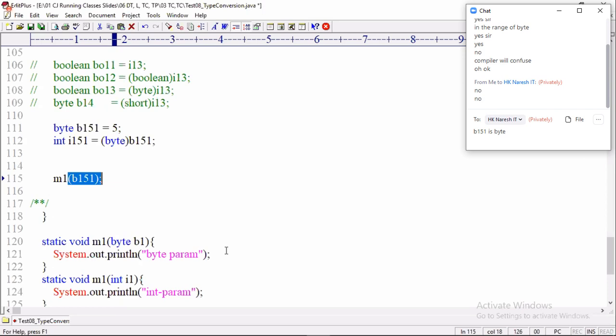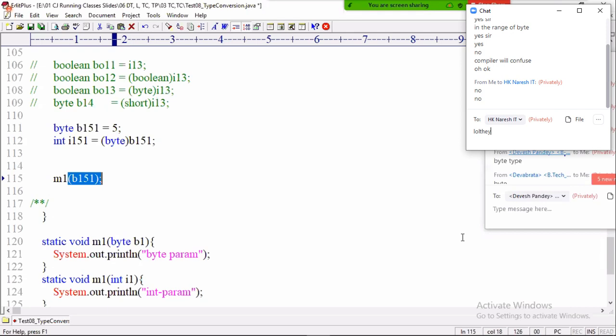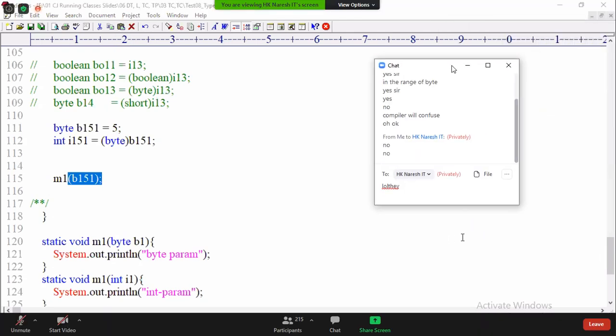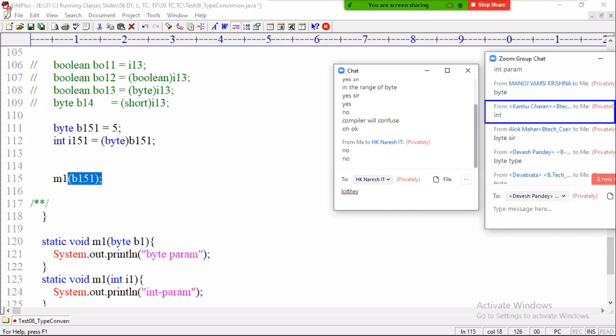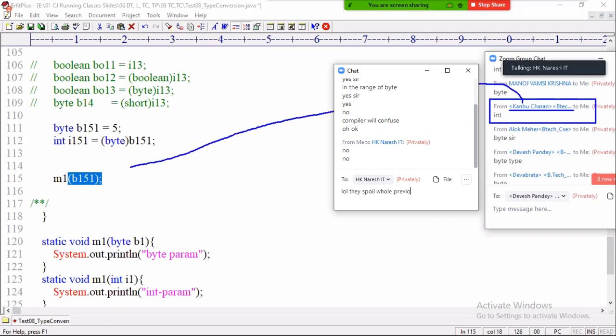What have I written? B1. Is it int type? Please try to join HK Super Specialty Eye Hospital. Come on, join.